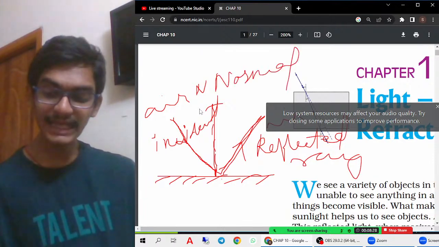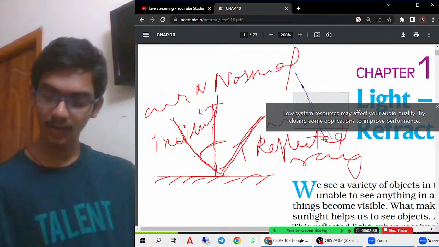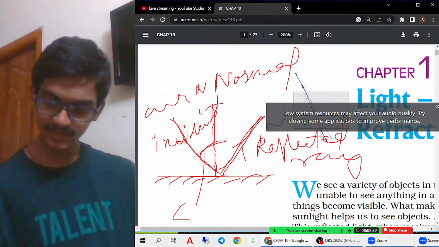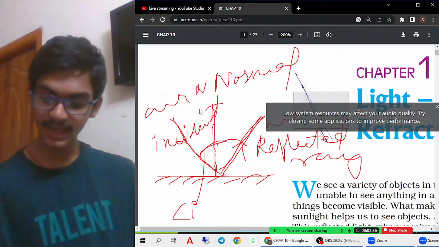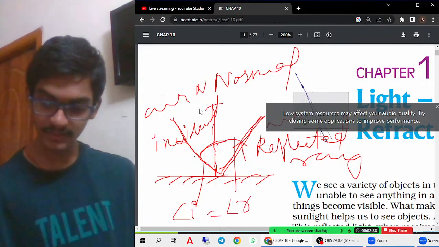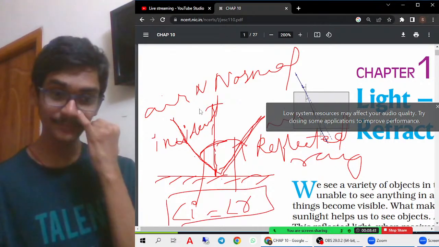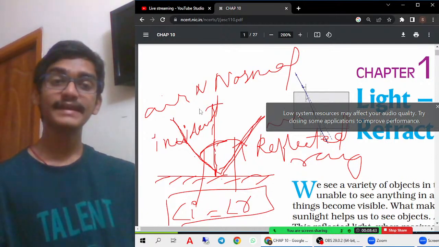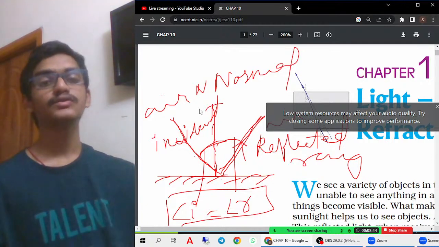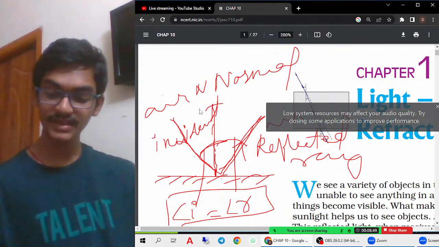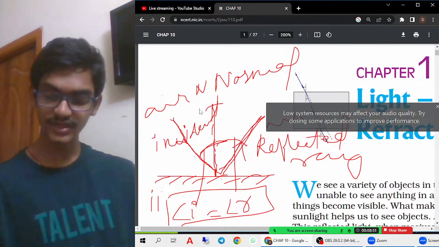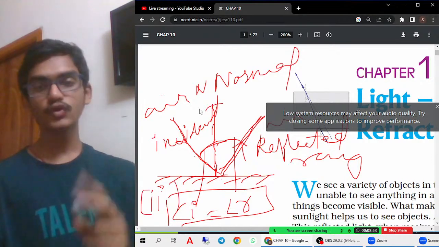The angle between the incident ray and the normal is called the angle of incidence. The angle between the normal and the reflected ray is called the angle of reflection. That you must remember, very very important. It is always said that the angle of incidence is always equal to the angle of reflection. This is very much important. In reflection we have two main important laws.